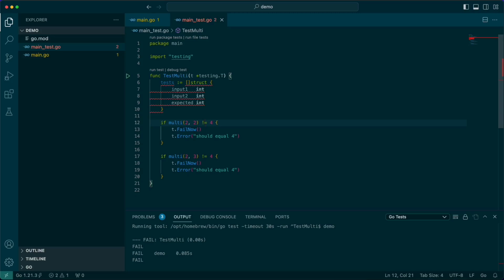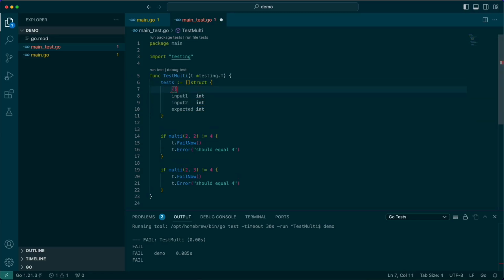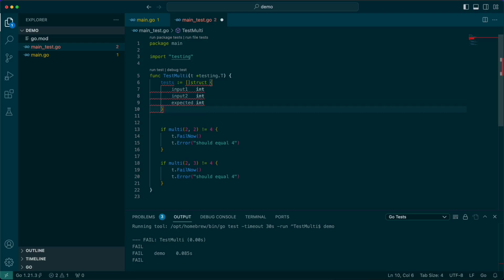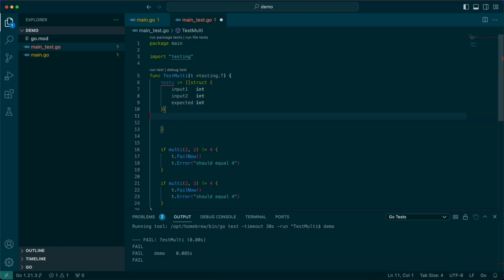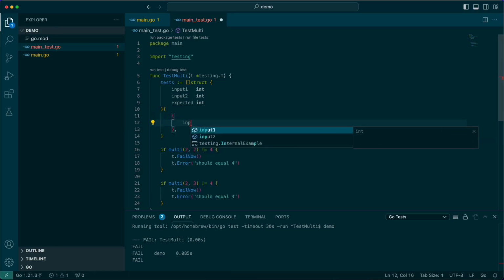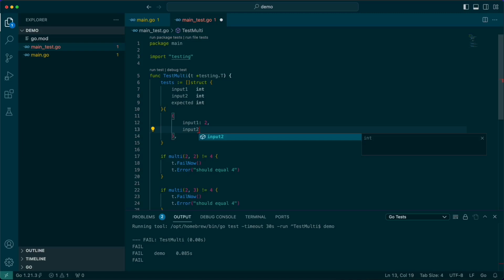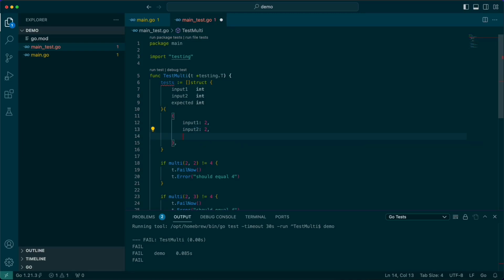And so what we can then do is, we've got to embed this one more layer. Yes, like this, and then like this. Okay, so now what we can do is input 1 can be, let's say, 2, and input 2 could be also 2, and then our expected is 4.